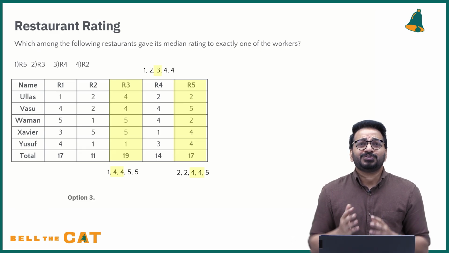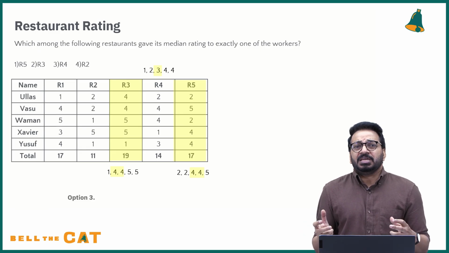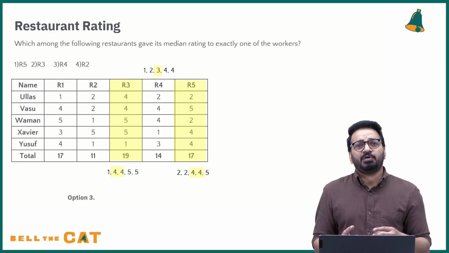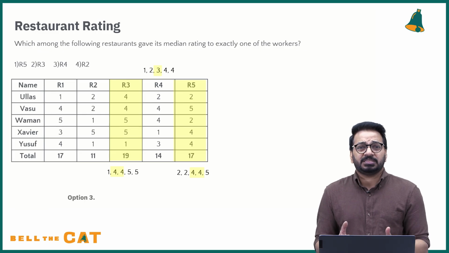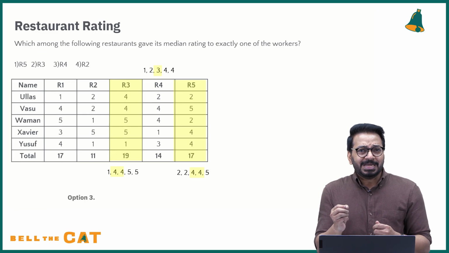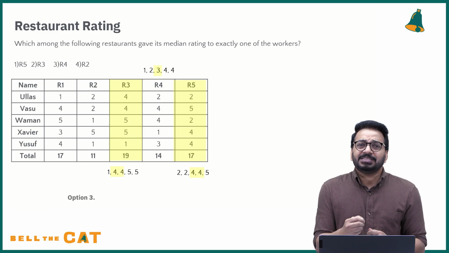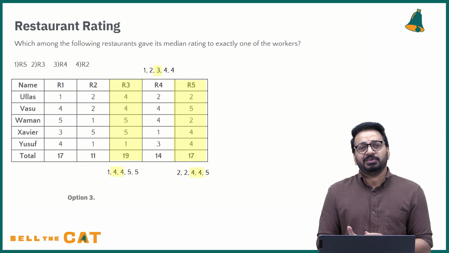Right. So if you saw this set, why I like it is that it's that perfect mix of reasoning as well as math, that combo. And even though you might get stuck for a bit, it's a set where you don't get stuck for a very, very long time.